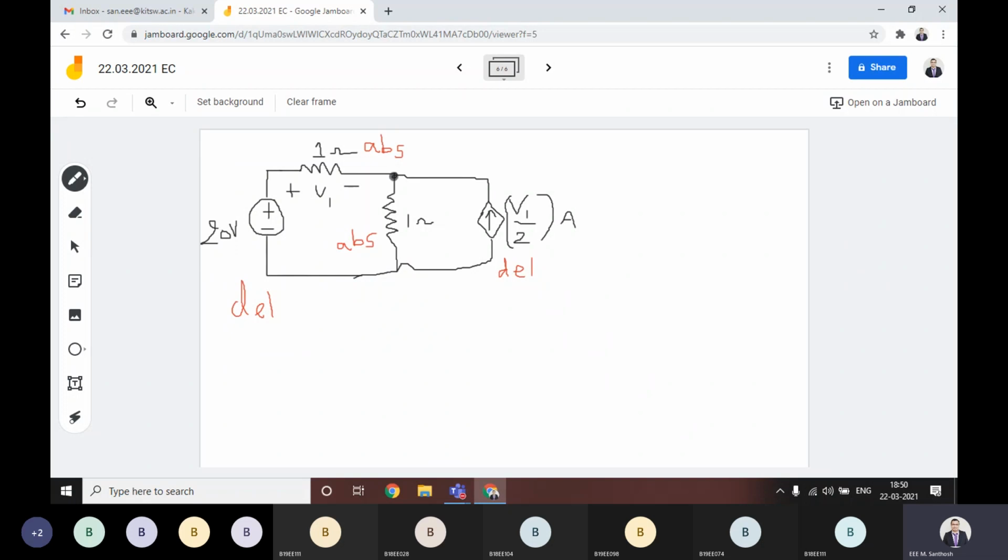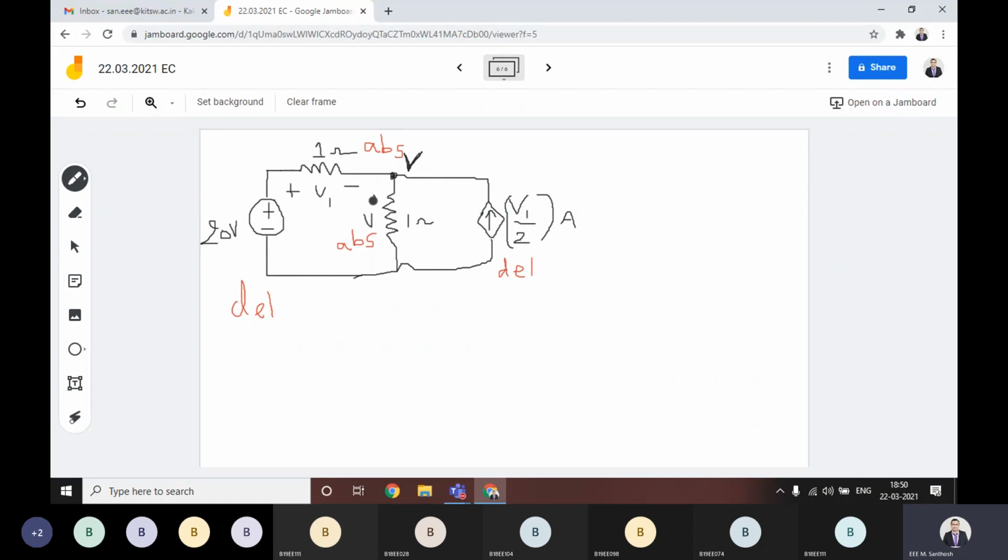Here there is a node, you can assume the voltage at this point as V, right? Obviously, this voltage will appear across this 1 ohm resistor.